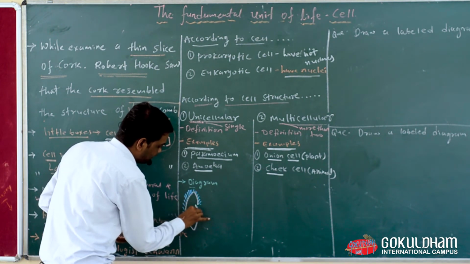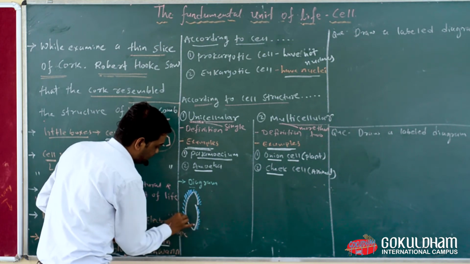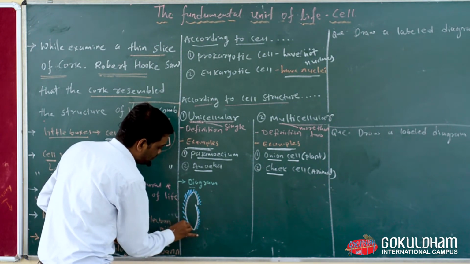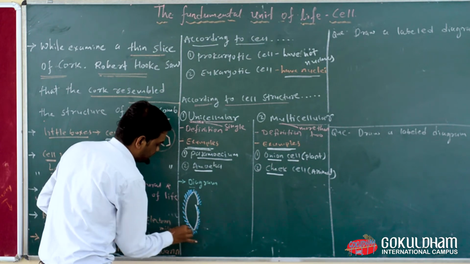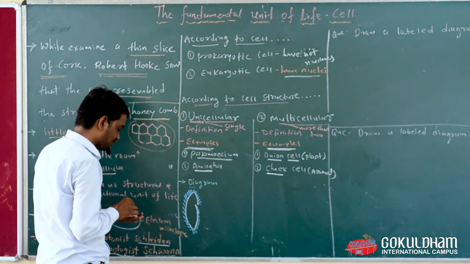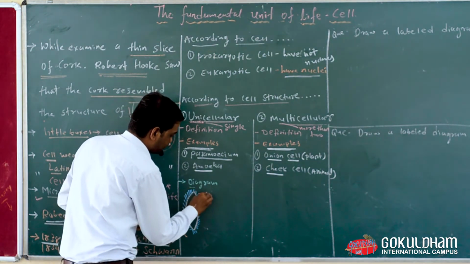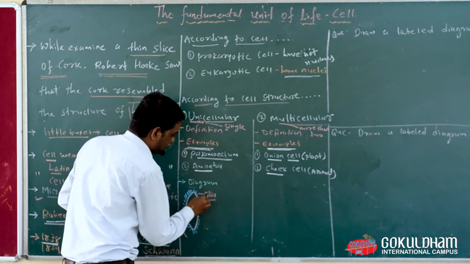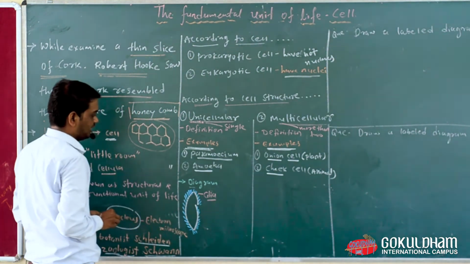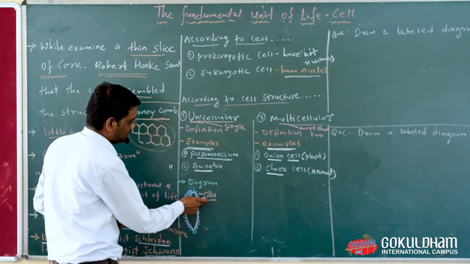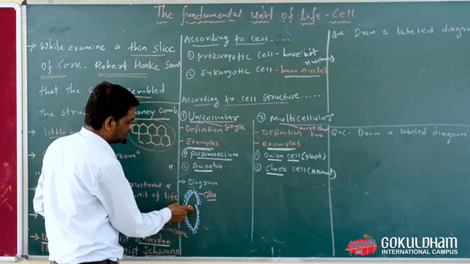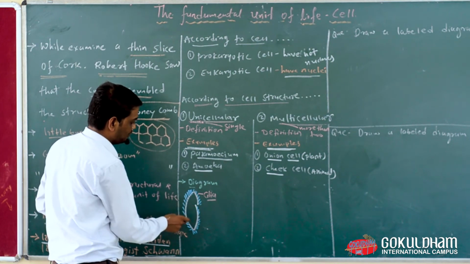With the help of cilia, Paramecium moves from one place to another. Cilia is a structure similar to hair. The most important thing about cilia is that they help Paramecium move.